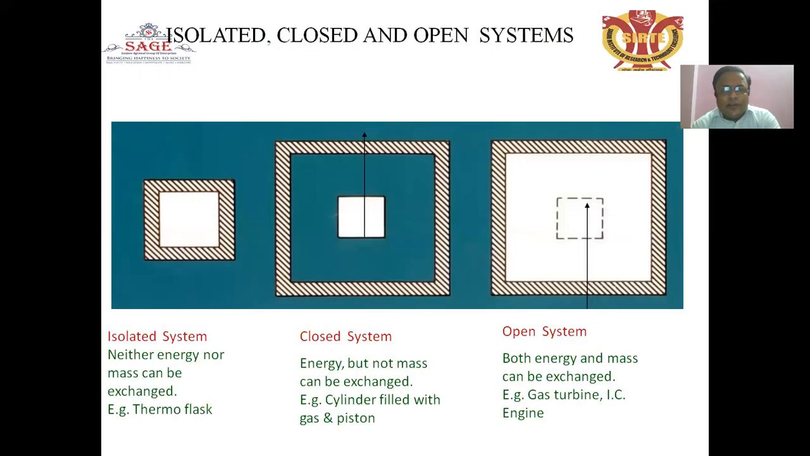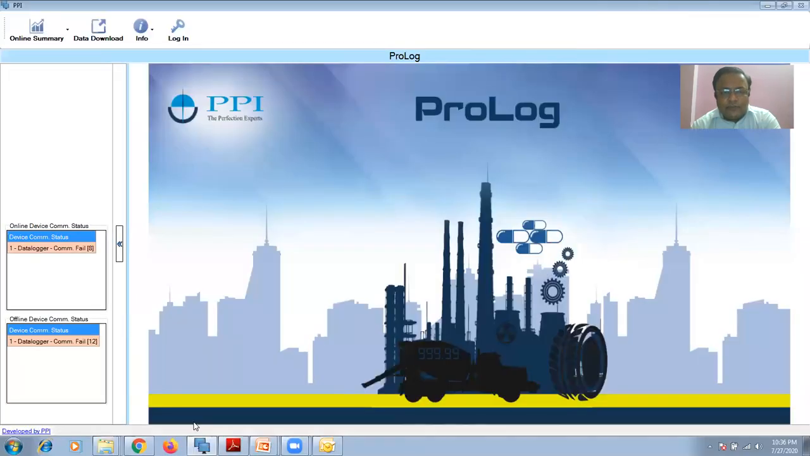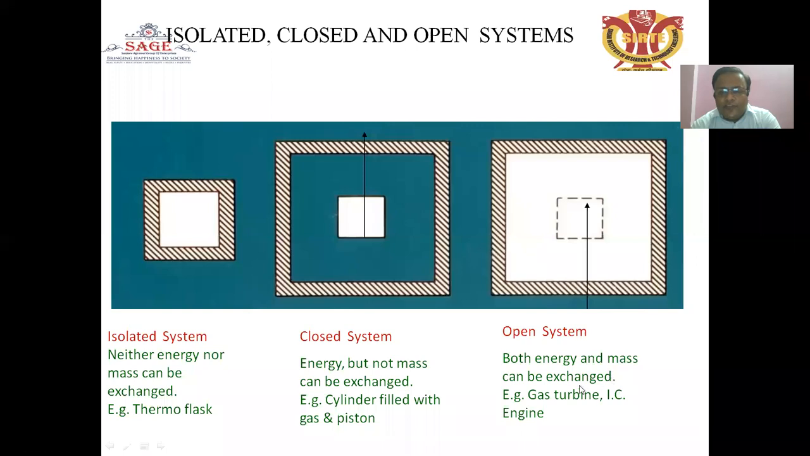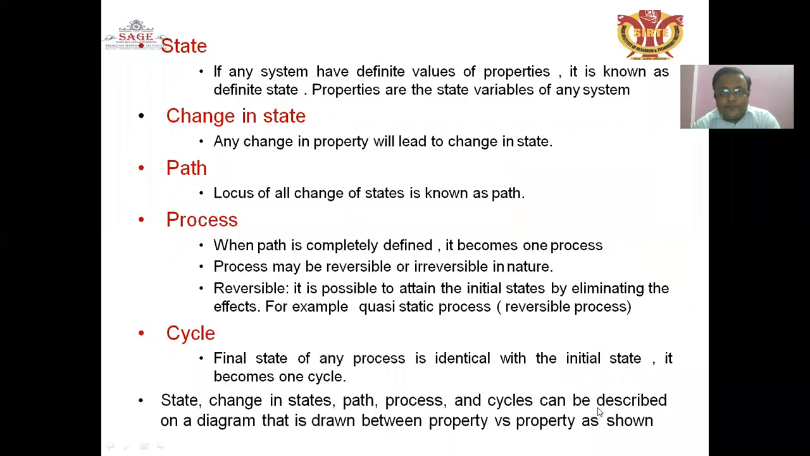These are the already discussed isolated, closed, and open systems. In this diagram, in a closed system, energy but not mass can be exchanged. An example is a cylinder fitted with gas and a piston. In an isolated system, neither energy nor mass can be exchanged. That is called a thermal flask. In an open system, both energy and mass can be exchanged. Examples are a gas turbine and an ICE engine.